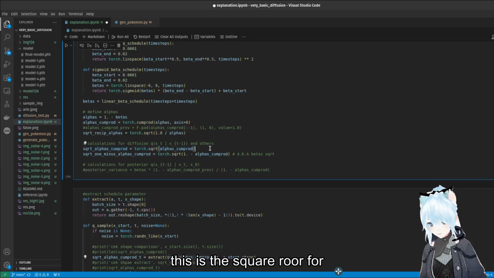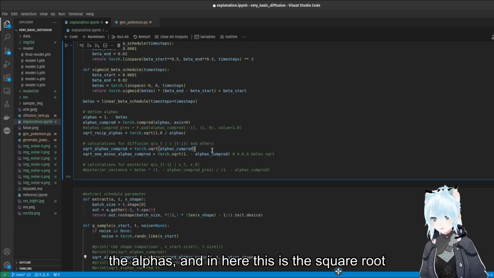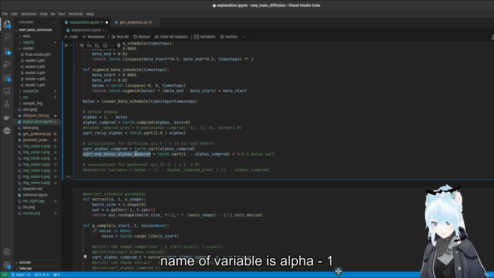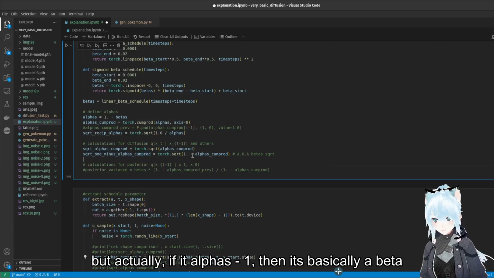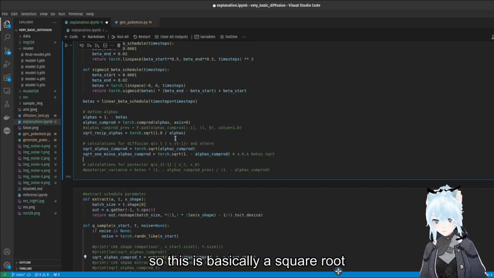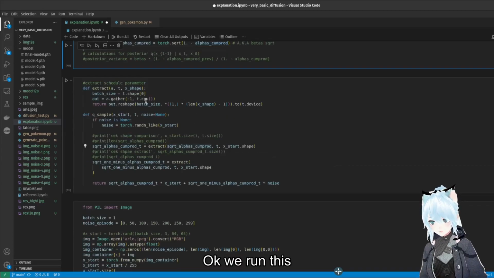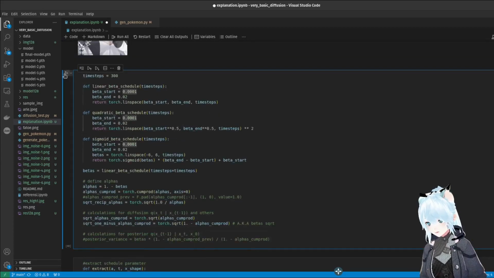This is the square root for the alphas, and in here this is the square root. The name of the variable is alpha minus 1, but actually if you take alpha minus 1, then it's basically a beta, so this is basically a square root of betas. And then okay, we run this.